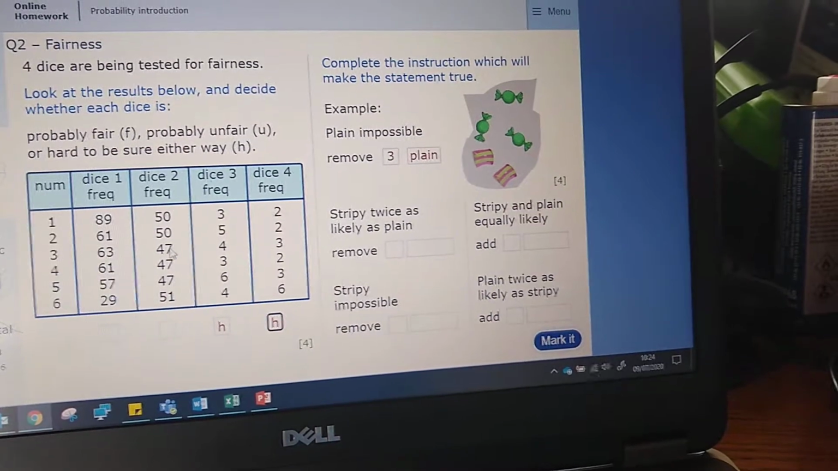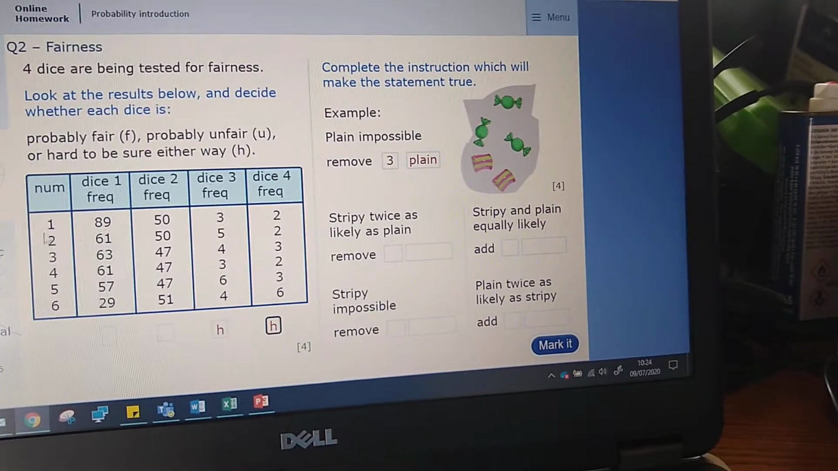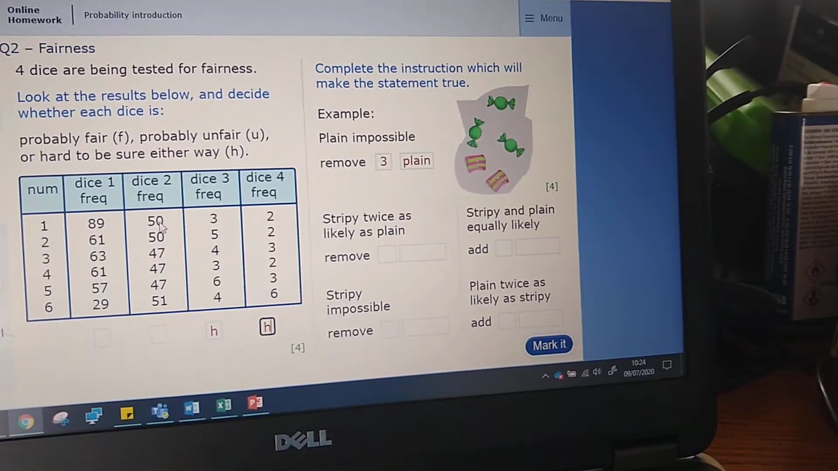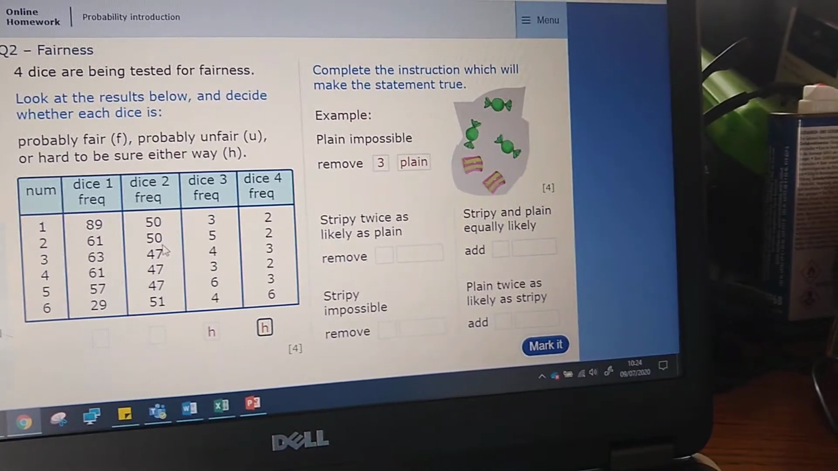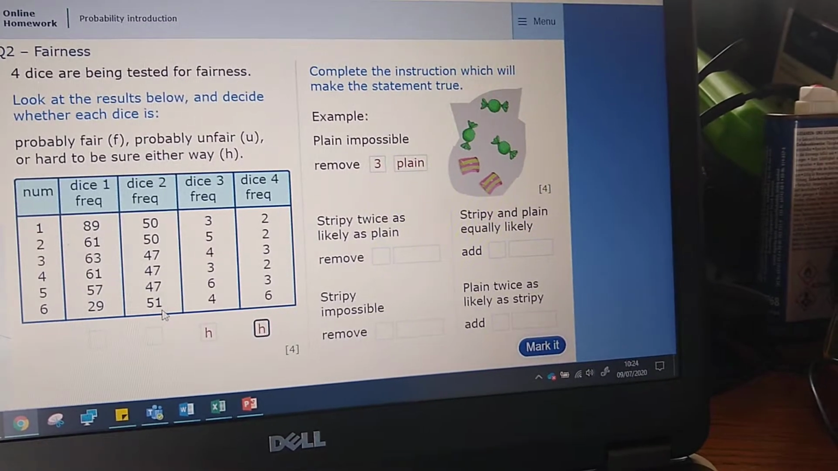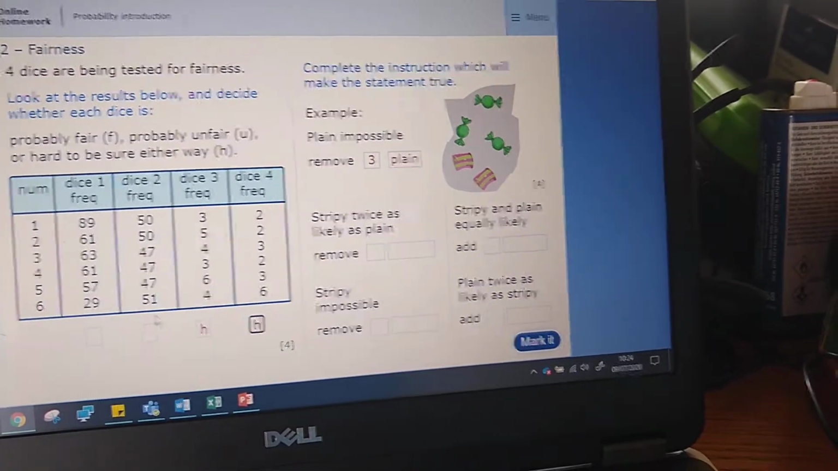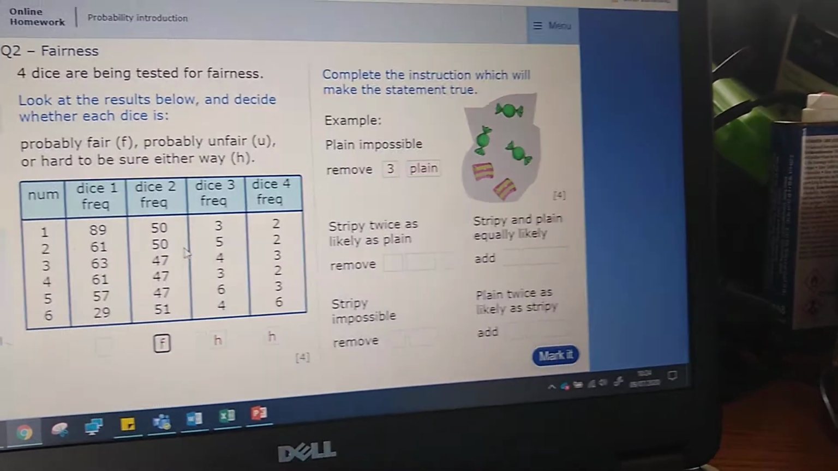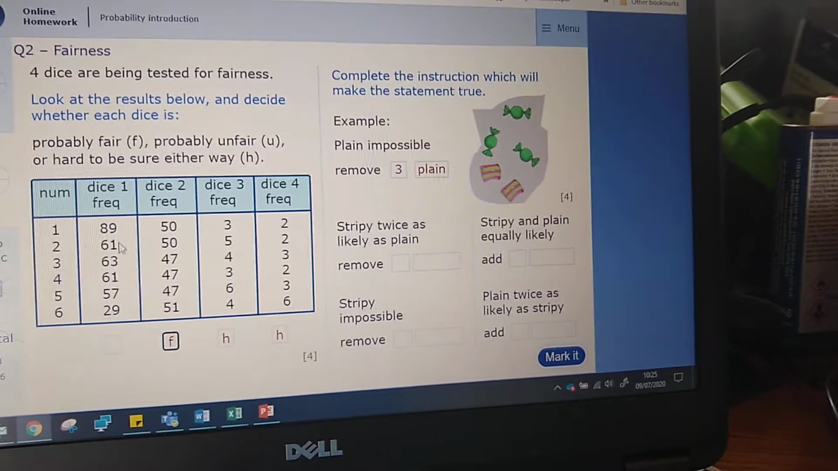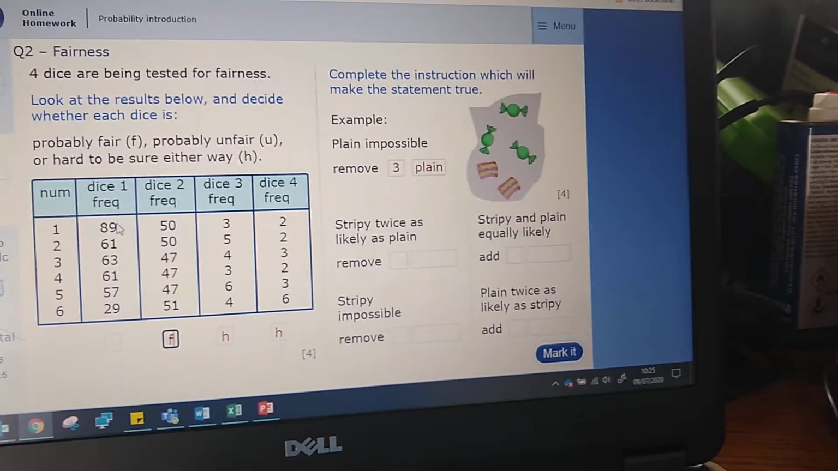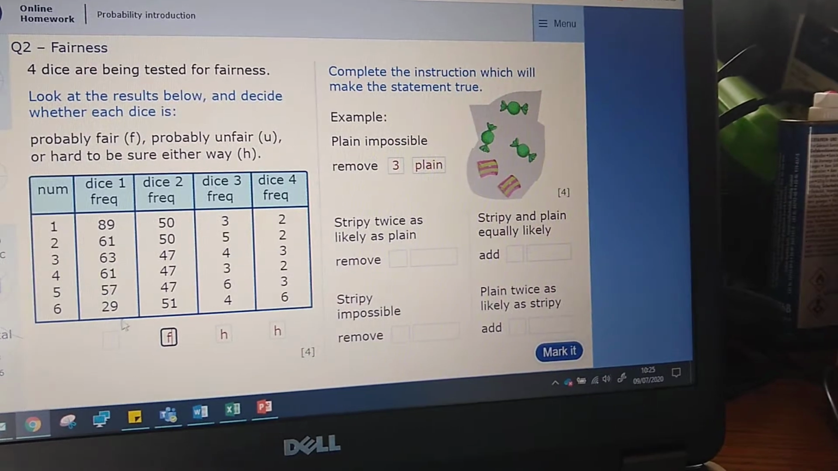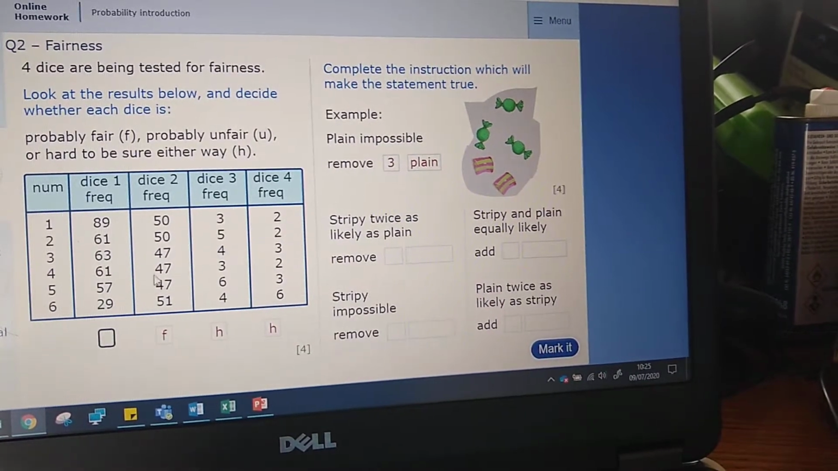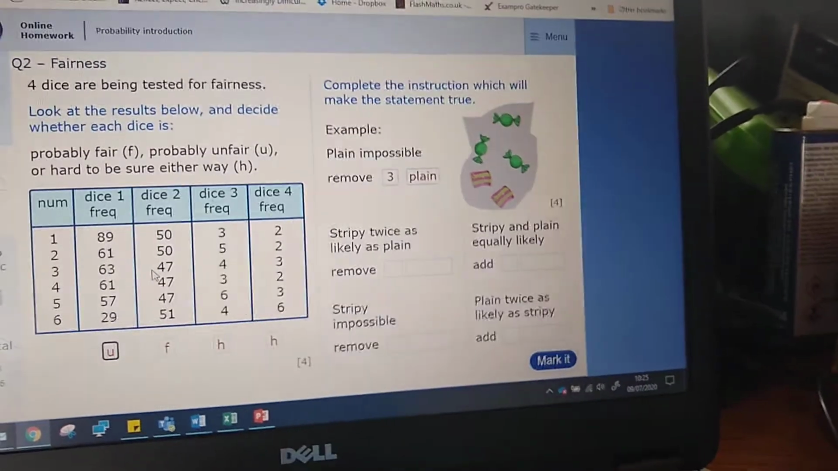Here, in this column, I'm looking at, are the numbers 1, 2, 3, 4, 5, 6 coming up about the same amount of times? 50, 50, 47 and 51. They're all round about the 49, 50 mark. So yes, I would say this one is probably fair. And this one here, look at that. I've got almost 90 times the number 1 coming up, but only just under 30 times the 6 coming up. I'd say this one is probably unfair. Okay.